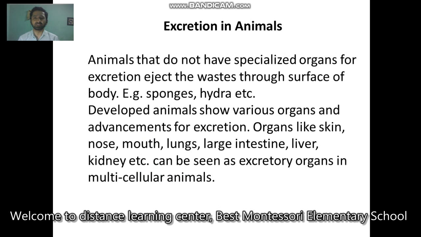Now moving on to animals. Small animals, unicellular animals and lower animals do not have special organs for excretion. That means they eject the waste materials through the surface of their body, for example hydra and sponges. Whereas developed multicellular animals have an advanced excretory system. They have skin, nose, mouth, lungs, intestine, liver and kidney, some of the organs present in multicellular organisms.